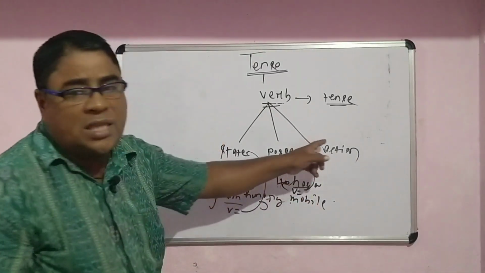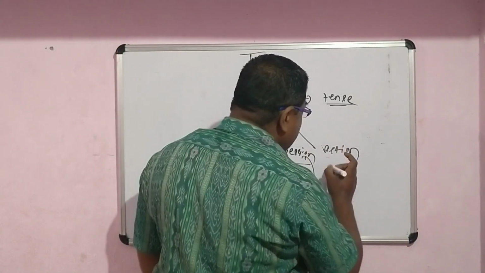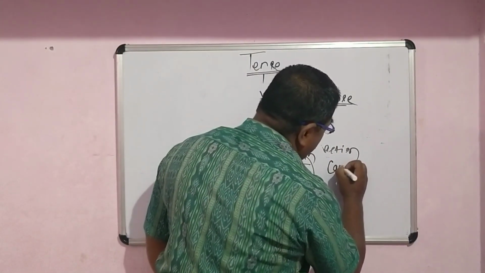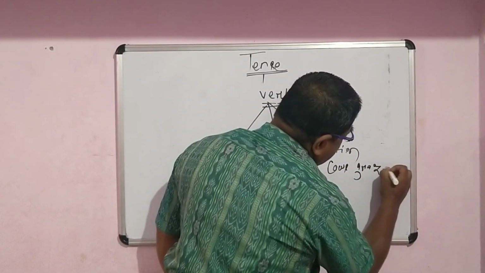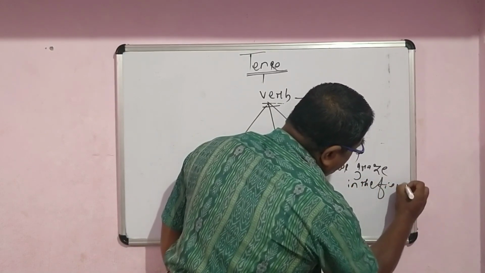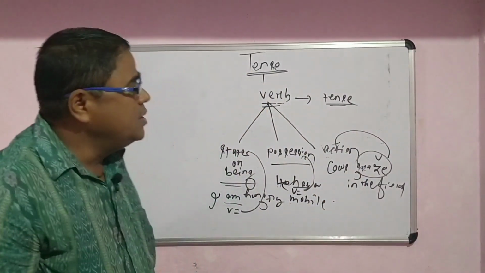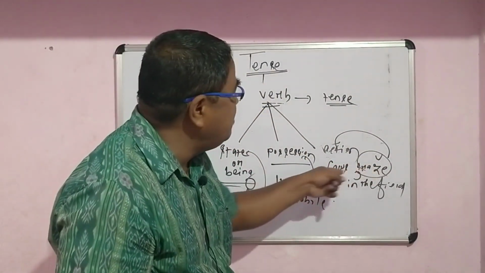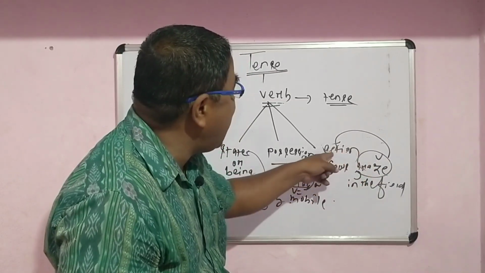Okay. Number 3 is the action. Action means, suppose I say cows graze in the field. Here graze is a verb referring to action, because graze is the act of grazing by cows. So graze refers to the action.